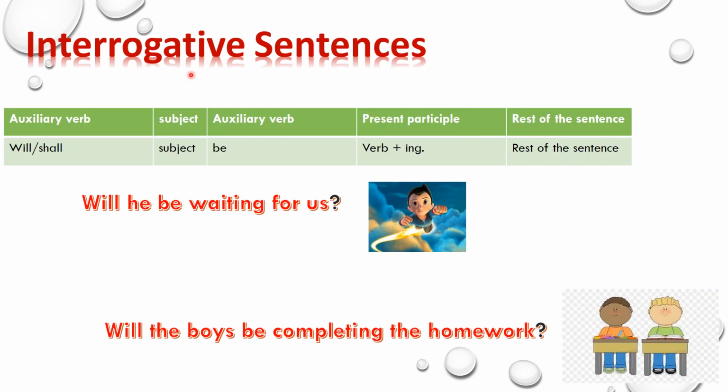Now let's discuss the interrogative sentence. In an interrogative sentence, first comes the auxiliary verb, that is will or shall, then the subject, then the auxiliary verb be, then the present participle, then the rest of the sentence. For example, will he be waiting for us? So auxiliary verb, then subject, then be, then wait plus ing, that is verb plus ing and the rest of the sentence. And same with the other example, will the boys be completing the homework?